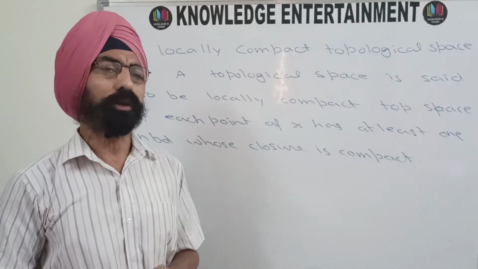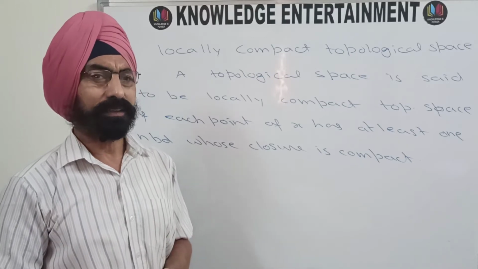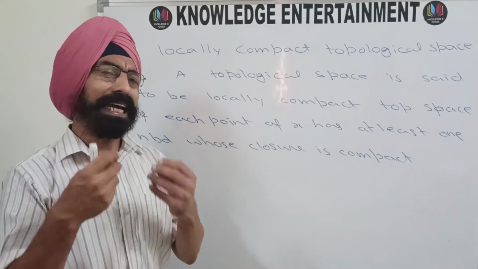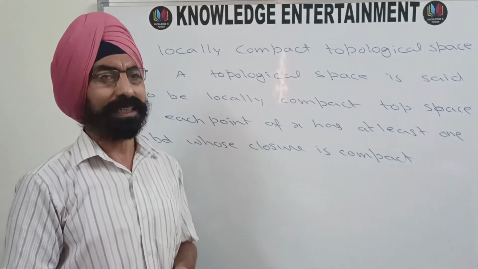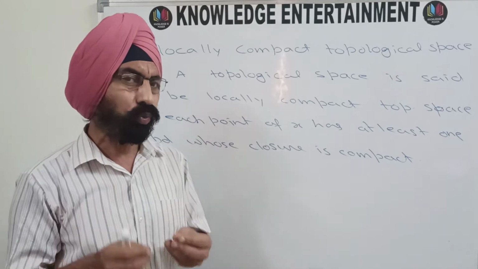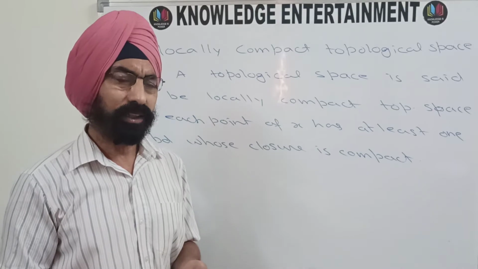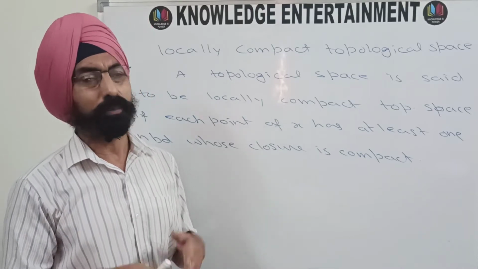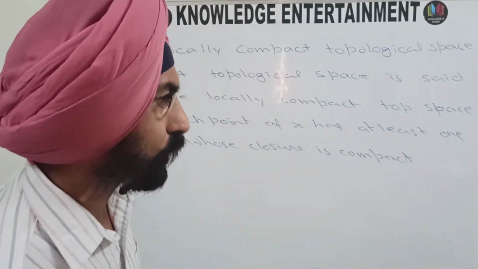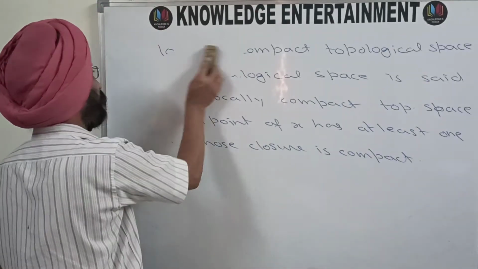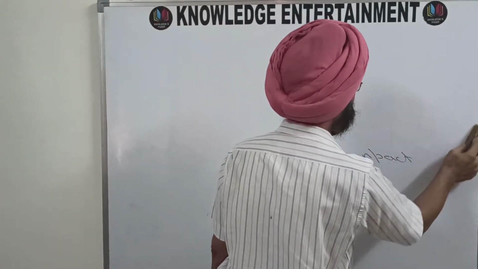A topological space will be called locally compact if each point of X, the topological space X, you take any point from X, and then for that particular point, there will be at least one neighborhood of that point, say N, whose closure, that means N bar, will be compact, and then the topological space will be called locally compact. So this was the definition, and then we will discuss properties of locally compact topological spaces.